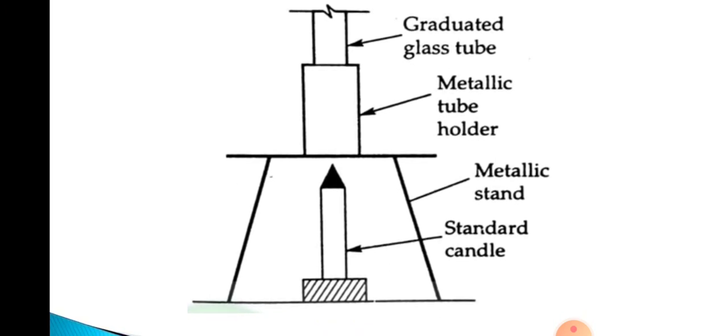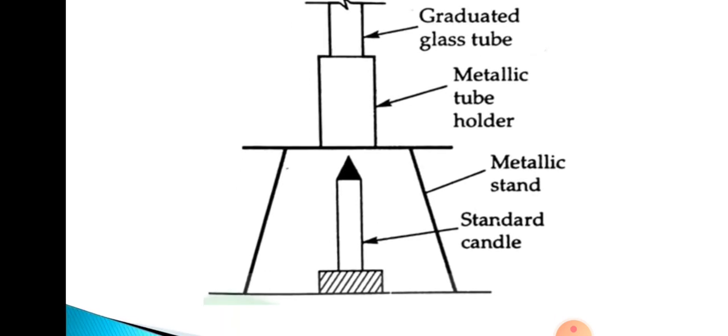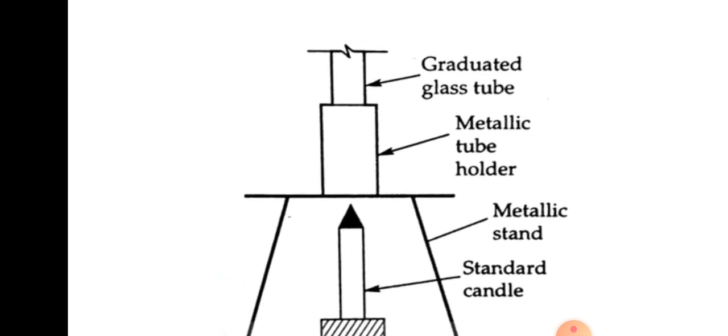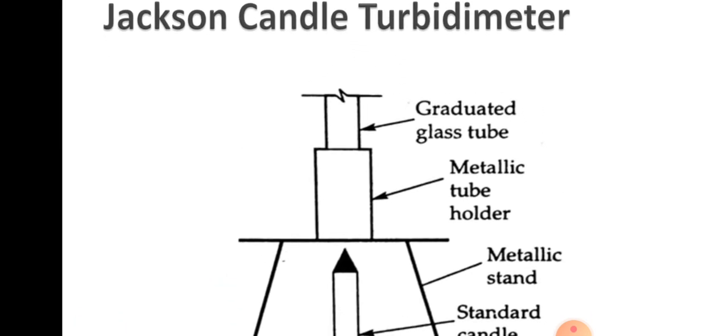To measure the turbidity here, we light up the candle at the bottom and keep adding water in the glass tube at the top. Initially, when we observe from the top, we can see the candle flame. We keep adding water until the image of the candle flame completely disappears. We note this height of water in the graduated glass tube.